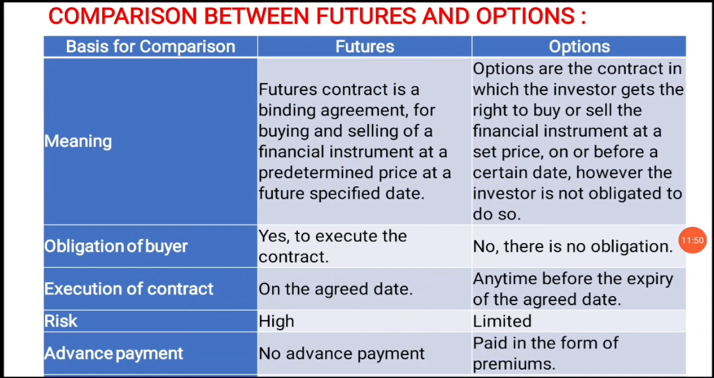So here next one is risk. In futures there will be high risk. In options there will be limited risk. Because in futures the contract should be executed on the specified date, but in options he can execute his contract at any time before the agreed or expiry date. So next, advance payment. There will be no advance payment in futures. In options, the premium should be paid.